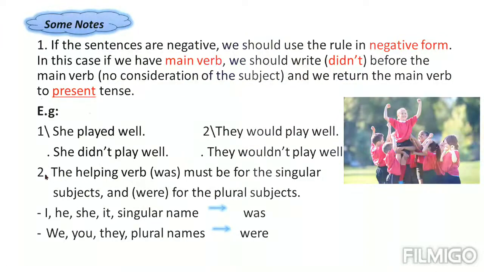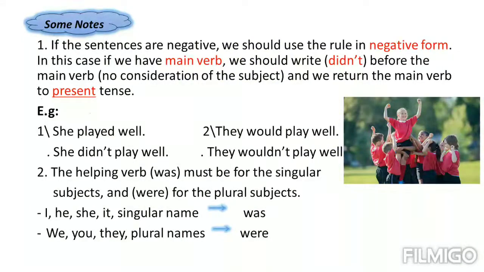The second note, the helping verb must be for the singular subjects. I think we have mentioned verb to be very much, and you know that was is the friend of singular subjects, right? I was, for example, he was, she was, it was.